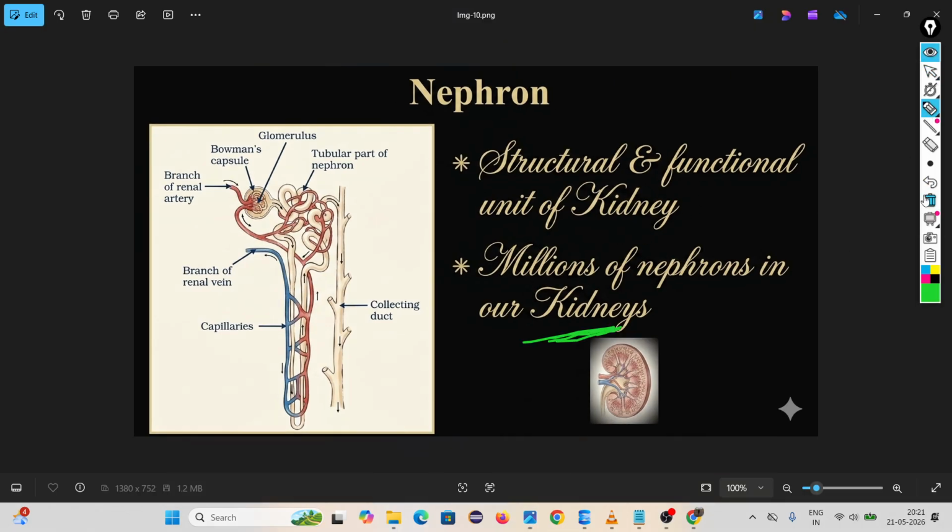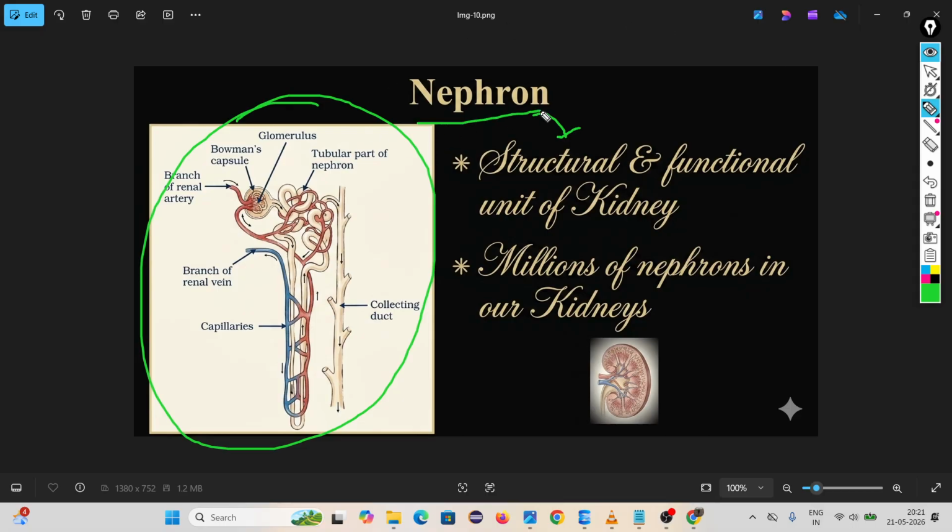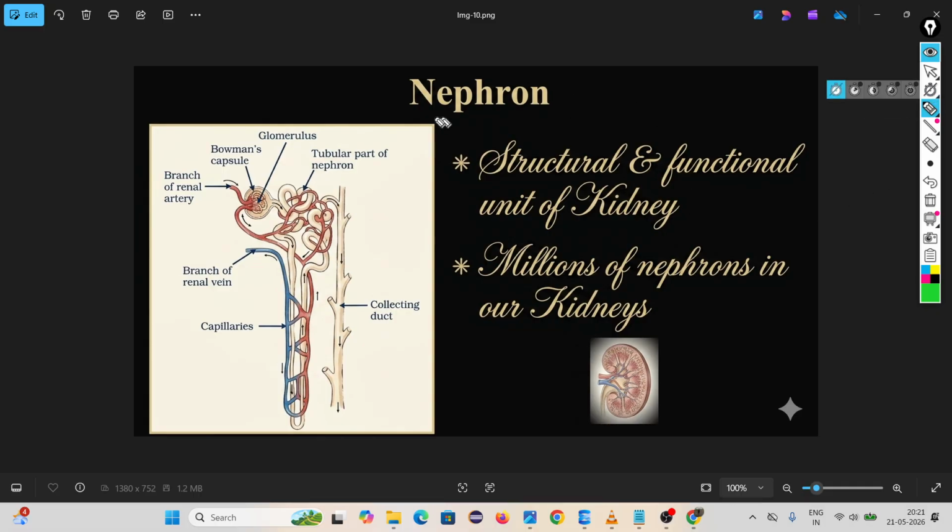Then what do you mean by nephron? This is the nephron diagram. We will watch this. First try to understand what a nephron is. It is the structural and functional unit of the kidney. Actually the kidney's function is filtration of the blood, but it is inside the nephron that this filtration is happening. There are millions of nephrons in our kidney. Okay.